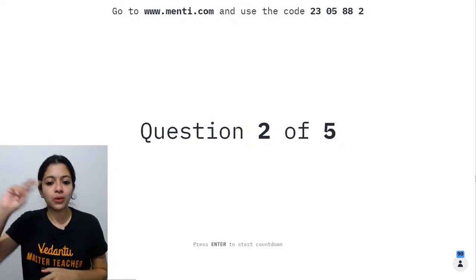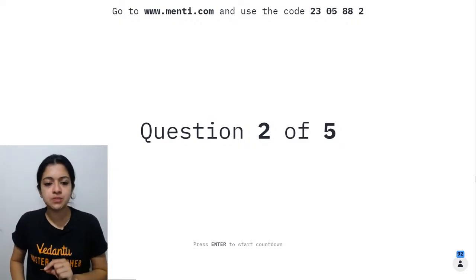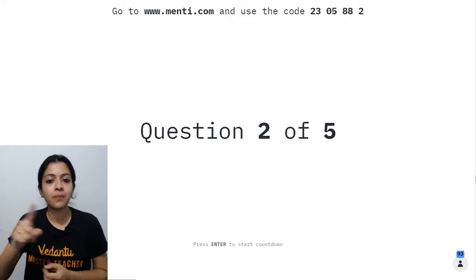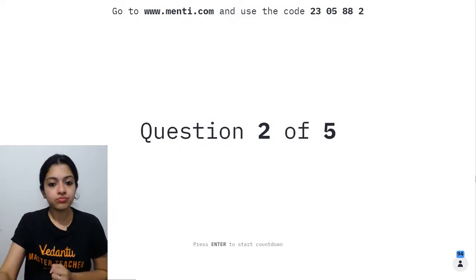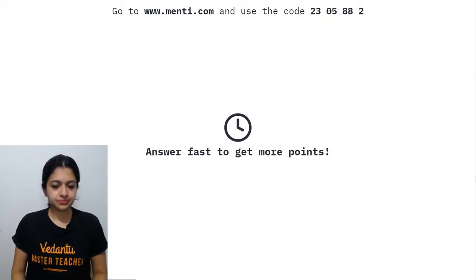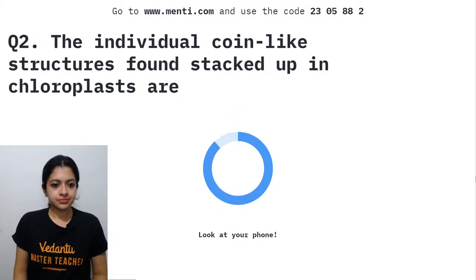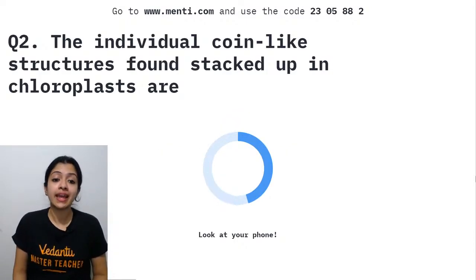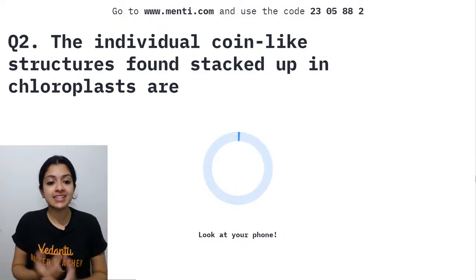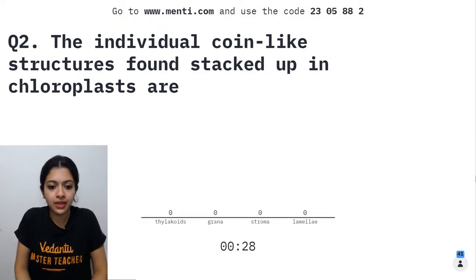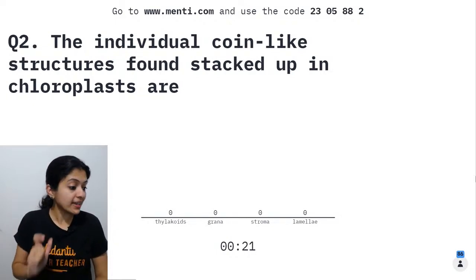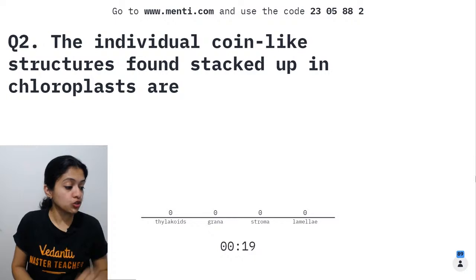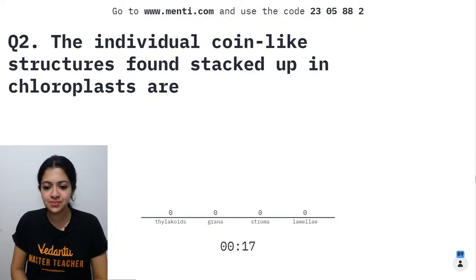Here comes question number 2. Those of you who've not joined Menti yet, quickly go to menti.com. The code is 2305882. The individual coin-like structures found stacked up in chloroplasts. What do you call them? Thylakoids, grana, stroma, or lamellae?